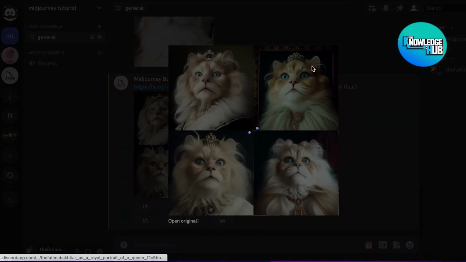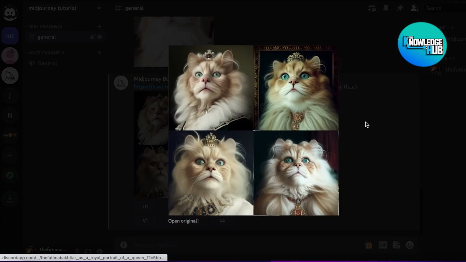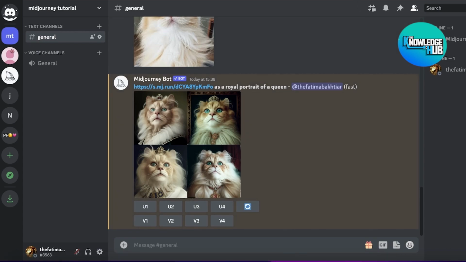Now you can see there are so many amazing different portraits that they have created using a simple image of a cat, and in this way you can further customize it and tweak it however you like and provide this service on platforms like Etsy or Fiverr. And these go for super expensive. People just really like to make customized things like this, and this is going to simplify your work. It's only going to take you like 10 to 15 minutes at max to tweak and customize this and then sell it on.